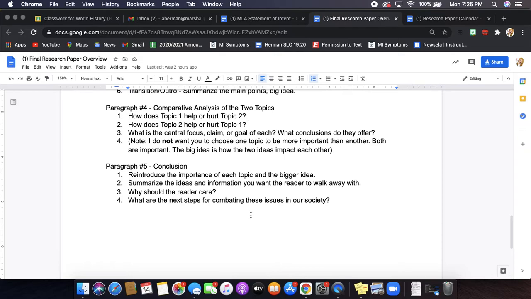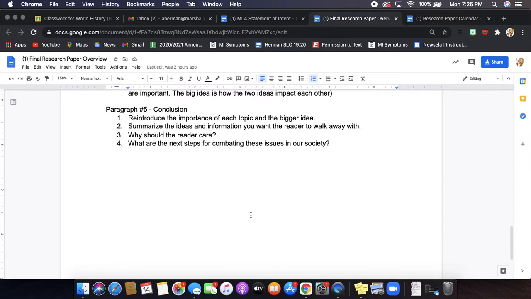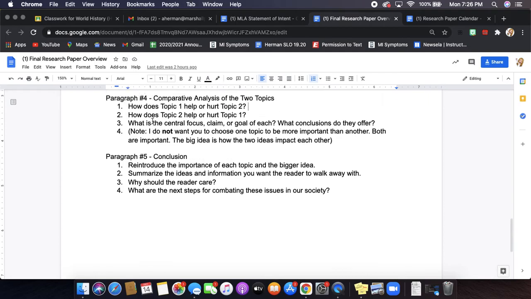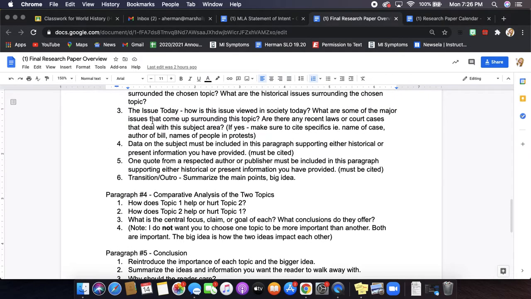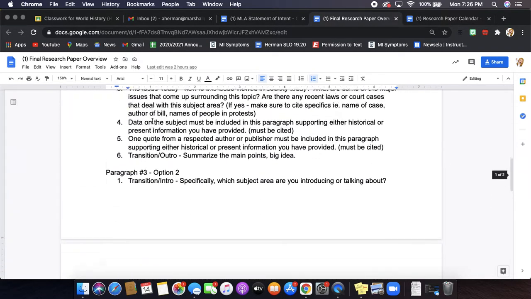Okay, don't worry if everything's going over your head right now. We're going to get really detailed as time goes on. Okay, and then obviously a conclusion, you're reintroducing the importance of each topic and the bigger idea, summarizing any information and closing that loop. So in total, we're looking at a 5-paragraph essay.